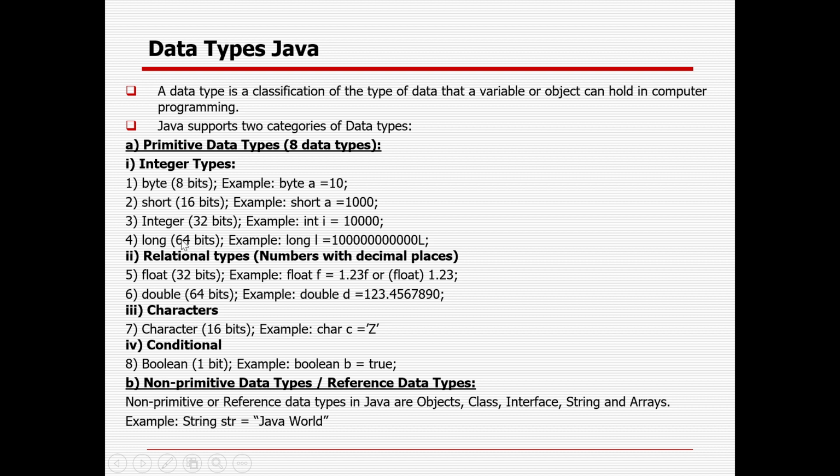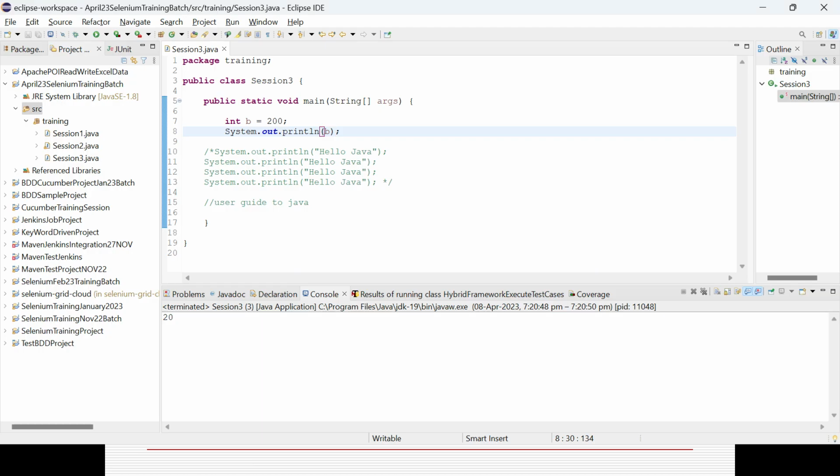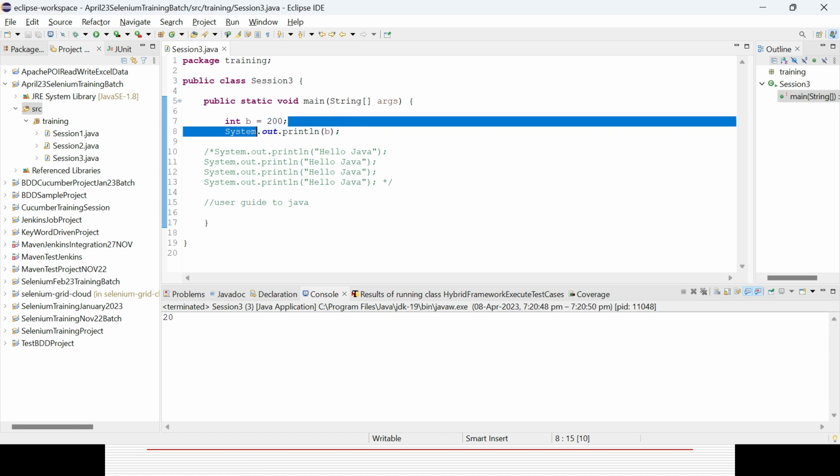Long is more, 2 to the power 64. So that is the way you can deal with this. And now if you print it out, it will work.